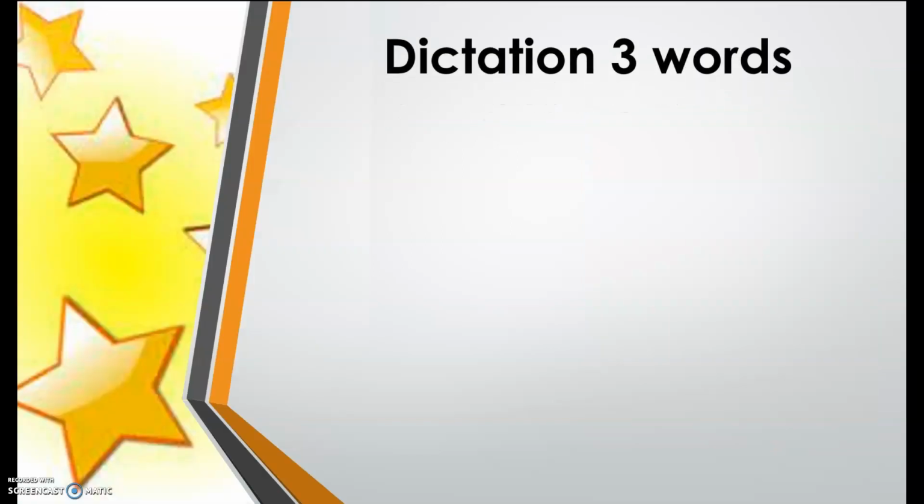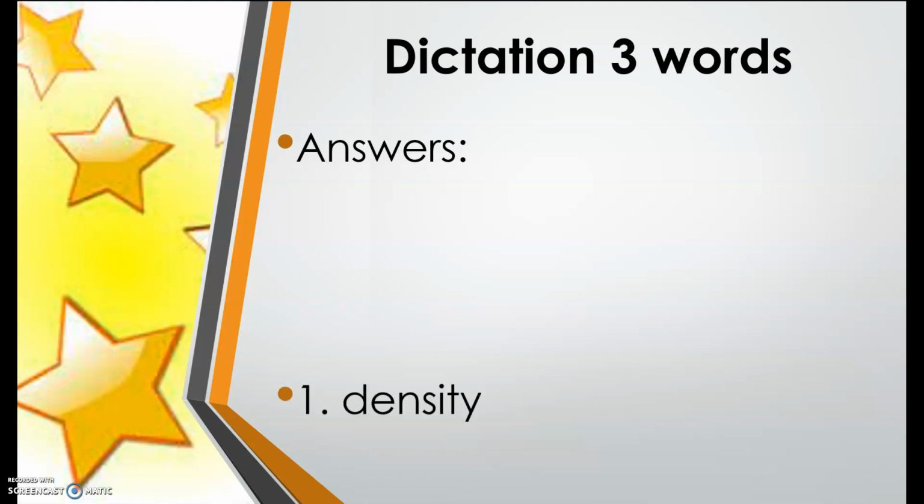Now let's check your answers. Please bring out your red pen to check your correct spelling. If your answer is correct, please put 1. And if your answer is incorrect, please copy the correct spelling. Answer number 1. Density. D-E-N-S-I-T-Y.